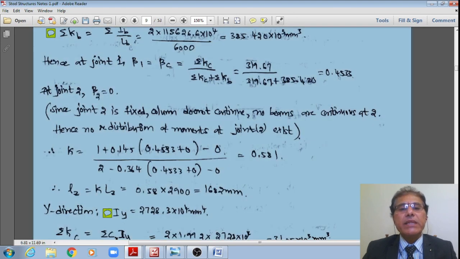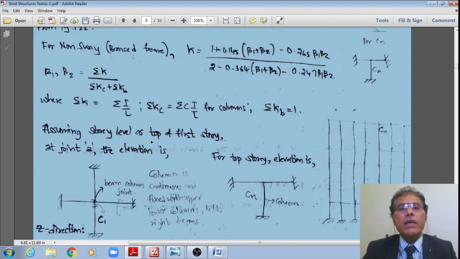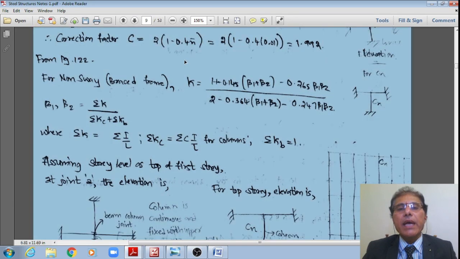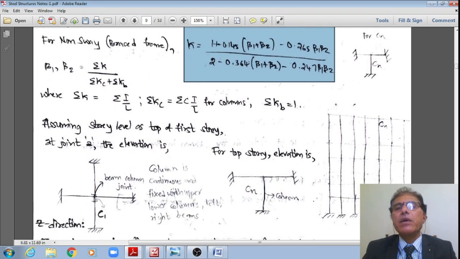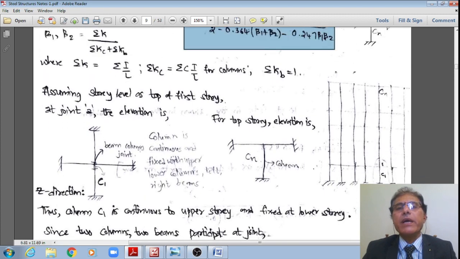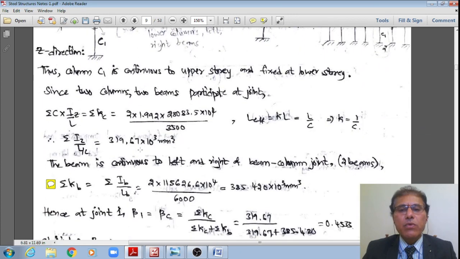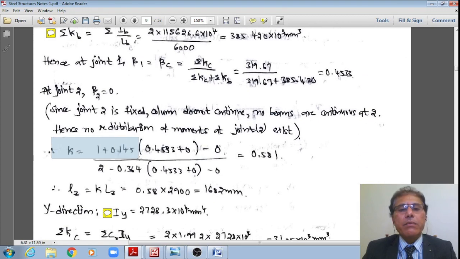Therefore, substituting these into the above formula, the formula we have just noted, student, K is equal to 1 plus 0.145 (beta 1 plus beta 2) minus 0.265 beta 1 beta 2 divided by 2 minus 0.364 (beta 1 plus beta 2) minus 0.247 beta 1 beta 2.